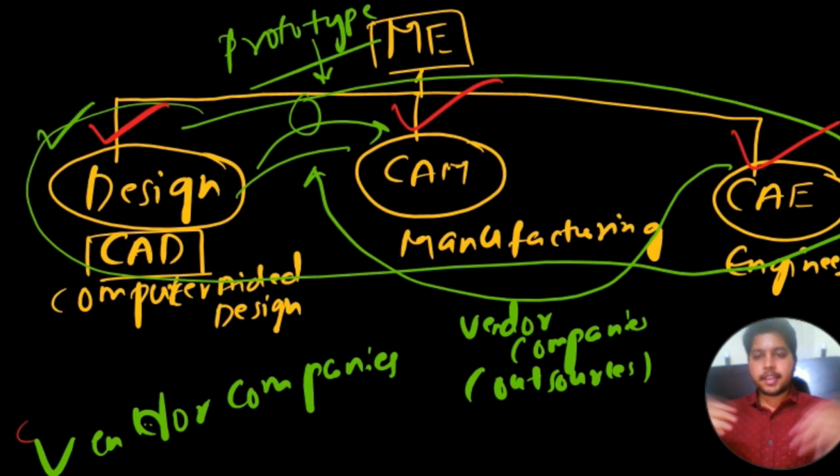So I think I have given the overview: which tools are important, what product based companies are, what service based companies are, what vendor companies are. All these things I have mentioned are very basic, and we have to keep them in mind. This is what I wanted to explain to you all.